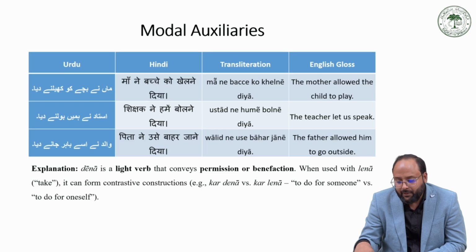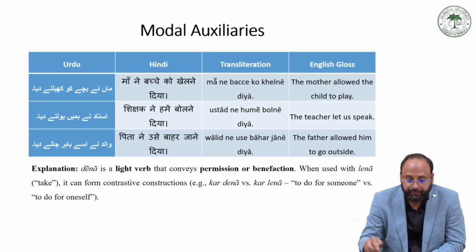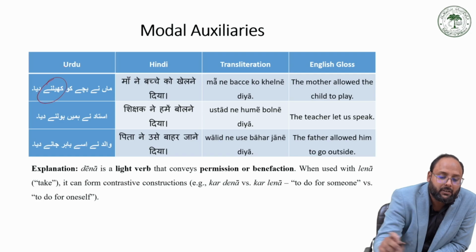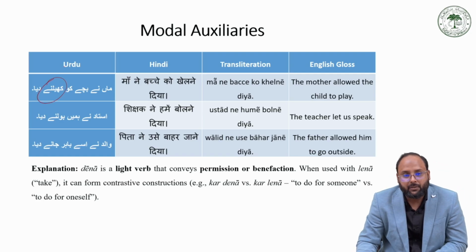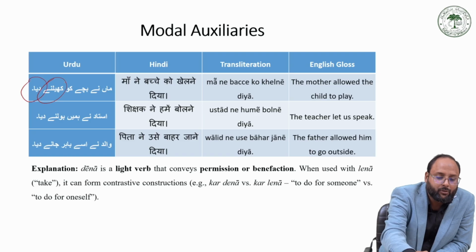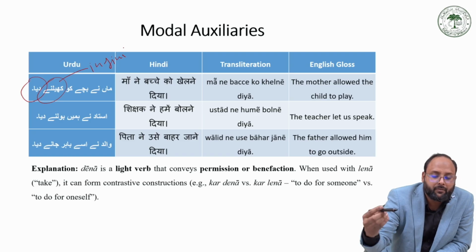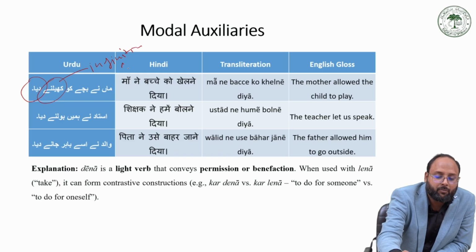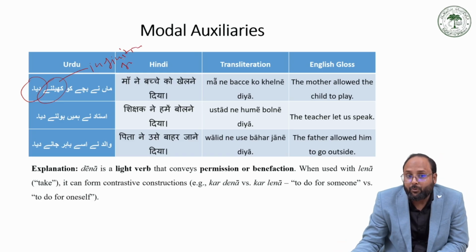So here we have the ne ending, खेलने, which is the infinitive form of the verb खेलना.